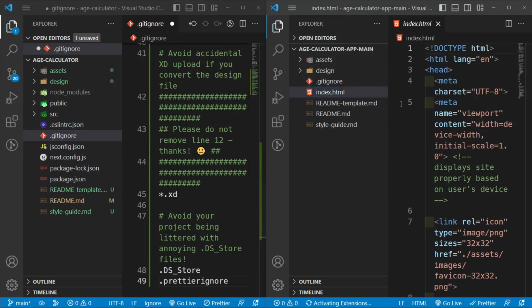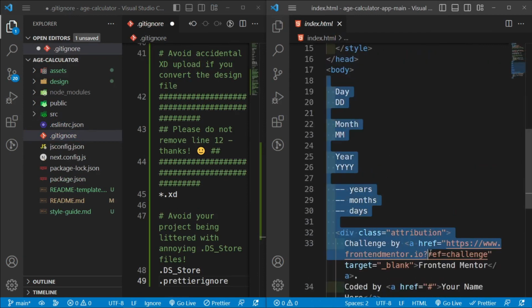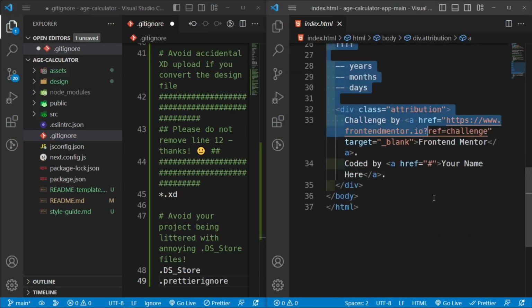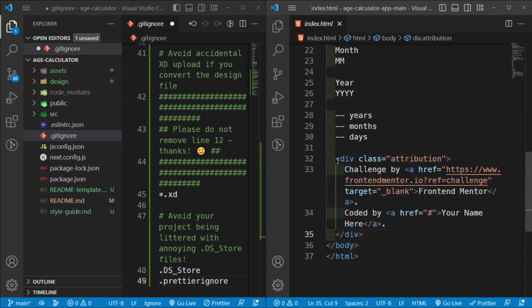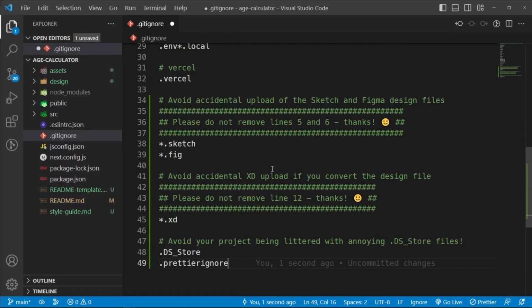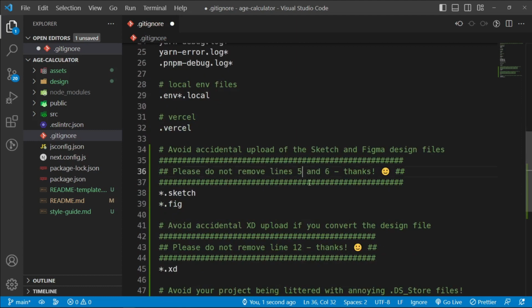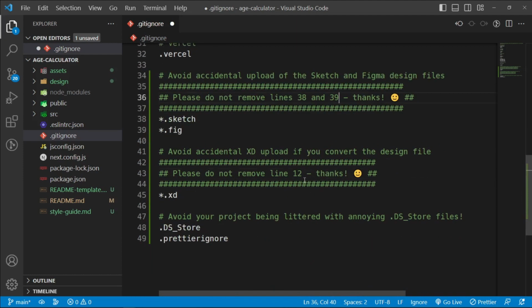Should we copy the index HTML? I don't think we're going to need this. Yeah, it's very minimal. We're not going to need this. Probably we're going to need the attribution class, if I do remember it. So let's just place this full screen, and then we're going to change this line to line 38, and this one to line 39, and then change this to line 45, and then save it.